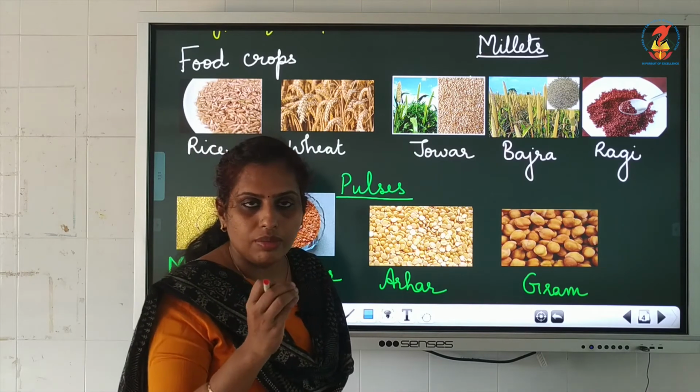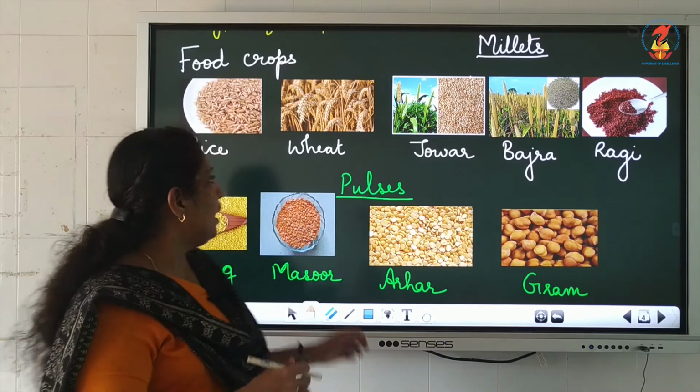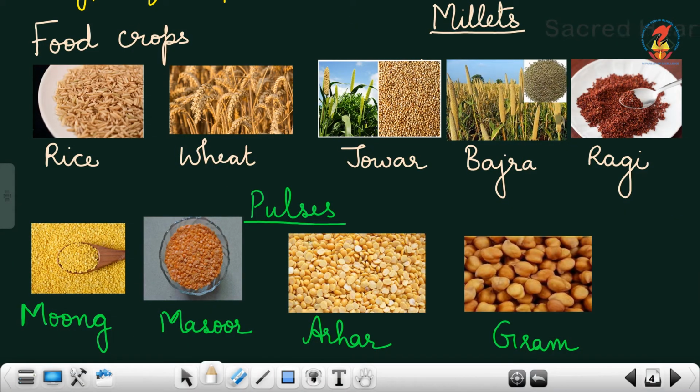Food crops means crops which are grown to be eaten, like rice, wheat, millets, jowar, bajra, ragi and pulses.